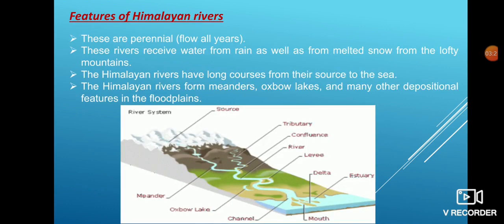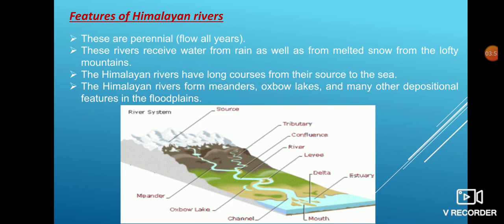Now let us continue with the features of the Himalayan river system. The Himalayan river system originates from the lofty Himalayan ranges and so is named the Himalayan rivers. These rivers have large basins and catchment areas. The Himalayan rivers form deep, eye-shaped valleys called gorges.